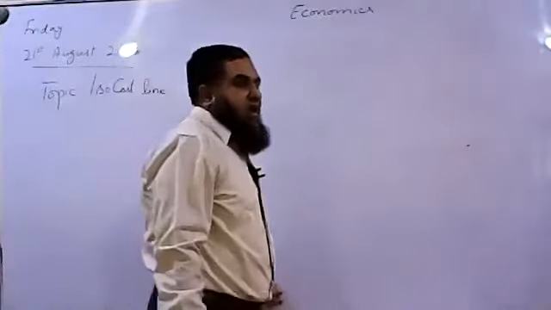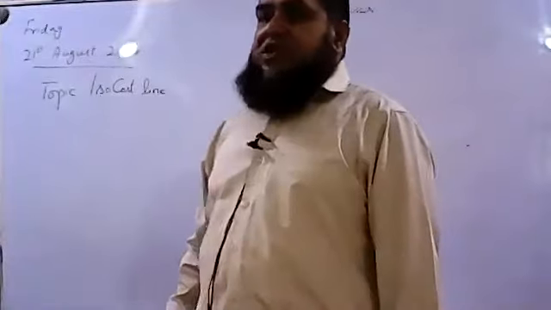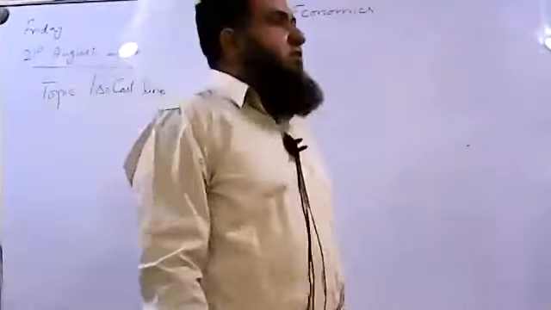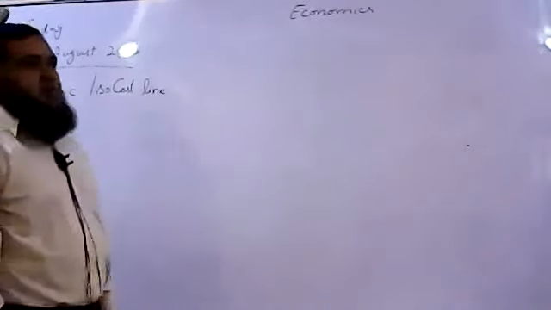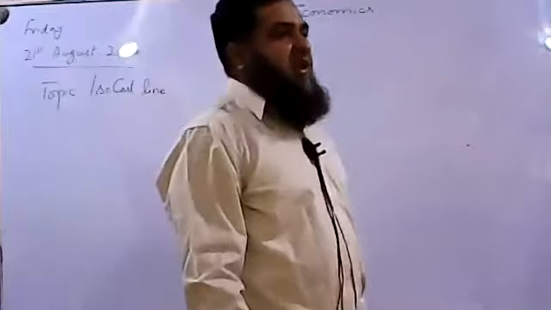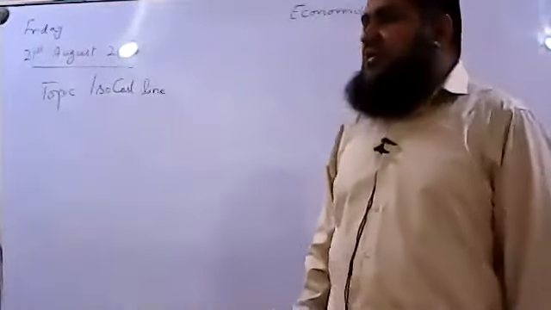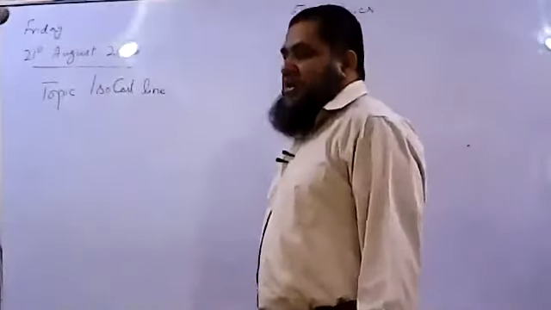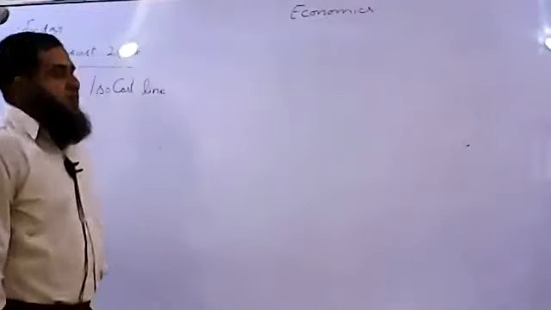Today we are going to start our lesson about the iso-cost line. Yesterday we were talking about the isoquant curve, which was telling us about the same level of output produced by different combinations of labor and capital. But that isoquant curve was not telling us which combination of labor and capital will minimize the cost of production for the producers in order to produce a particular level of output. So now we are going to analyze the iso-cost line.